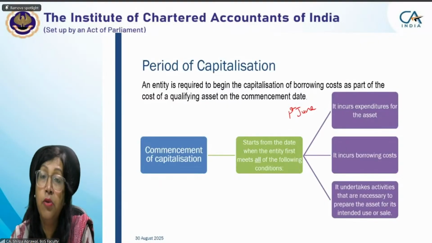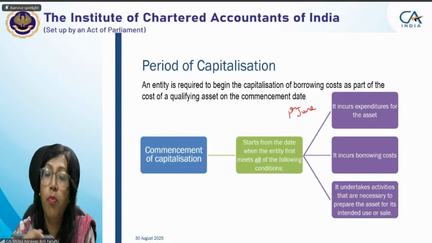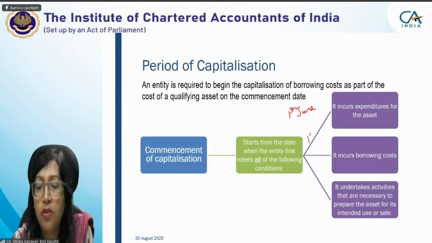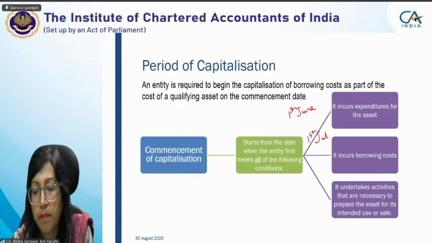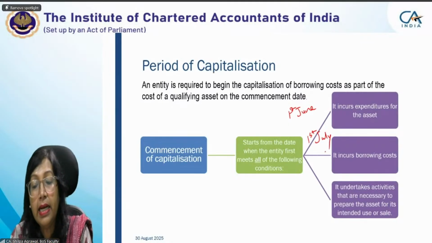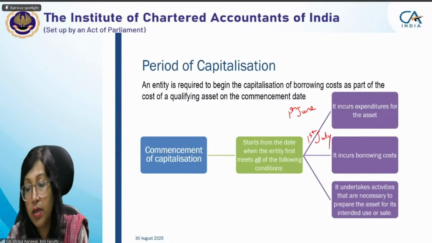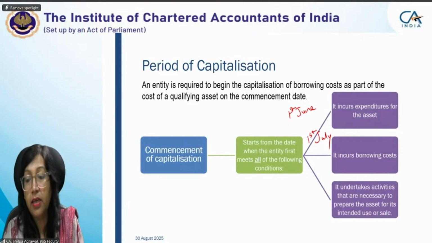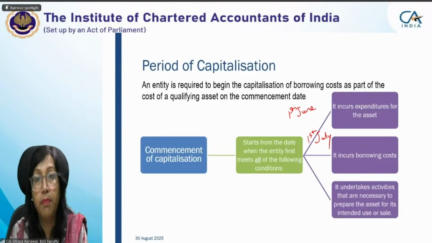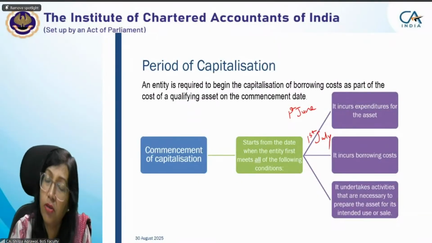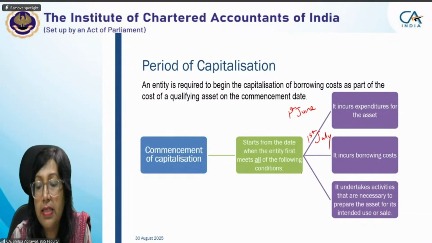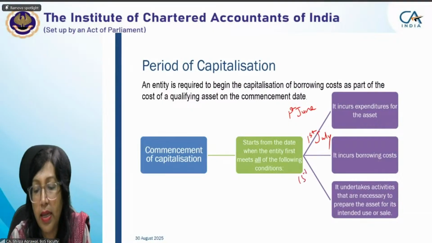Then we took a borrowing, and that borrowing cost started, say, from 1st July. And the entity started doing the activities on the qualifying asset to prepare the asset for construction, acquisition, or production. That activity started, say, on 15th July.